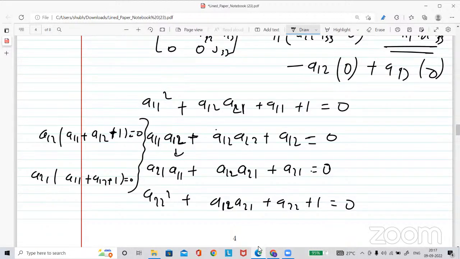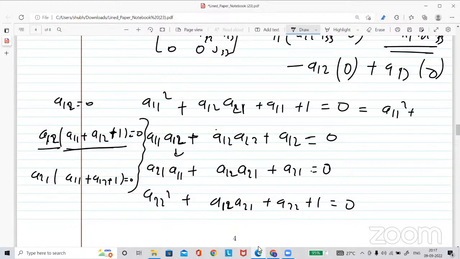See these two equations here, A12 times the other factor. These two are multiplied, so either A12 is 0 or the whole thing is 0, right? So assume the cases. Assume the case A12 is 0. If A12 is 0, then what will happen in the fourth equation?